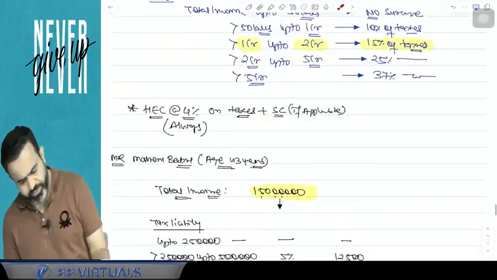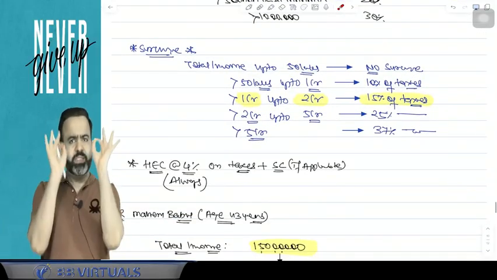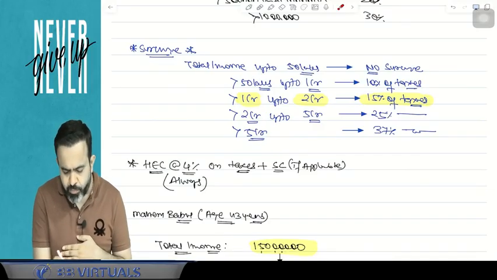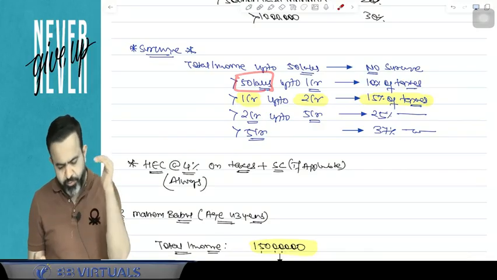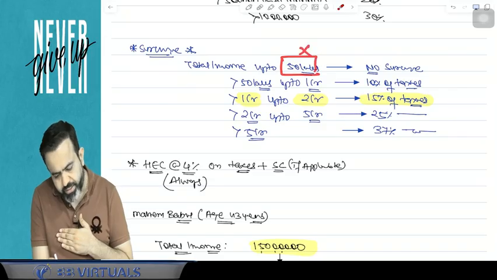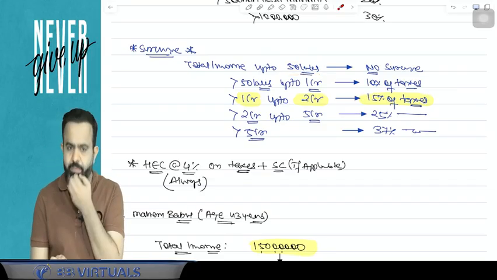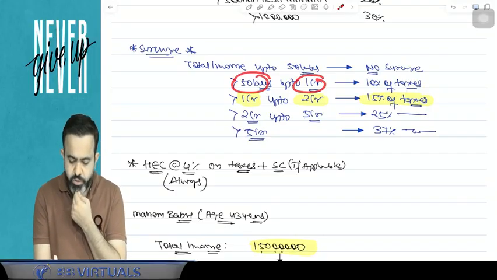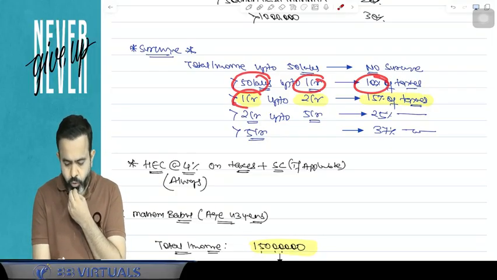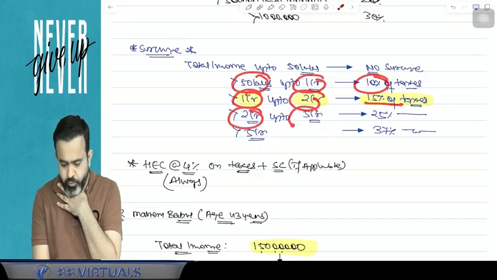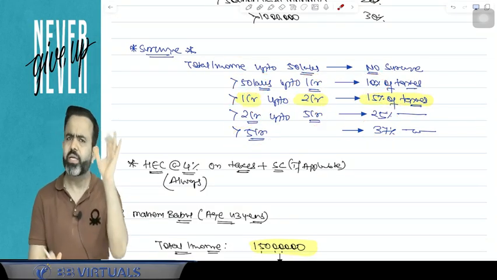So guys, now try to understand. Surcharge is applicable only when your income is more than 50 lakh. If your income is up to 50 lakh, then there is no surcharge. But if your income is more than 50 lakh, then surcharge is applicable. More than 50 lakh up to 1 crore, then 10% of taxes. More than 1 crore up to 2 crore, then 15% of taxes. More than 2 crore up to 5 crore, then 25% of taxes. And more than 5 crore, then 37% of taxes.